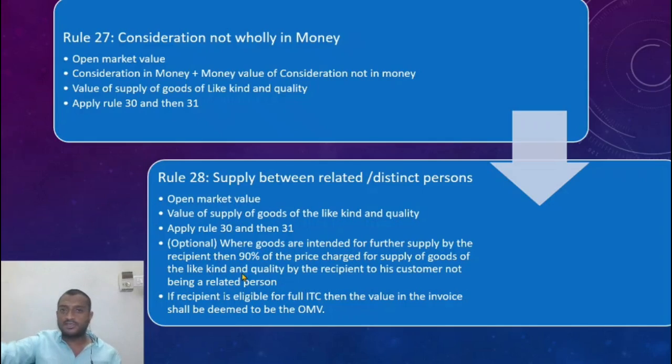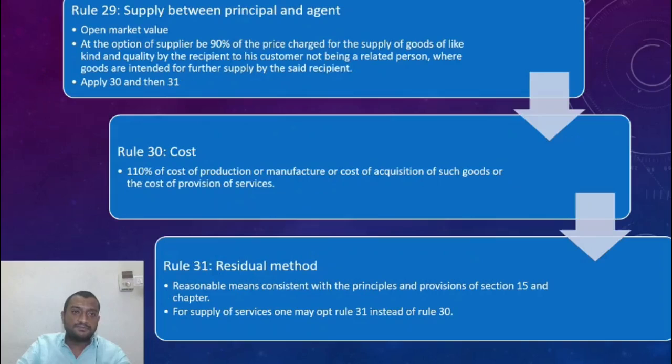And if that person is eligible to take credit, then whatever you show in the invoice can be considered as the value. I will not ask any other question, says the government, because it has reliance on that other person. At some stage or the other, my tax will come, says the government. So this is 27 and 28.